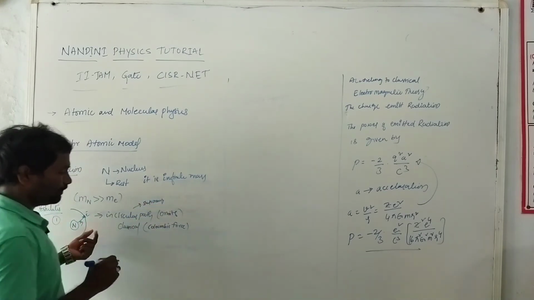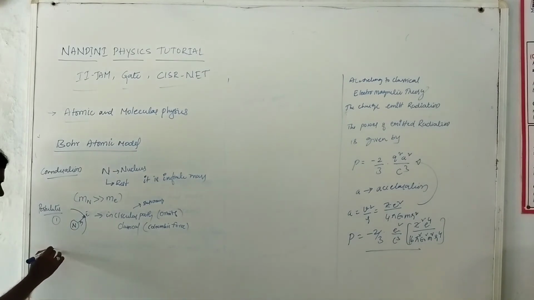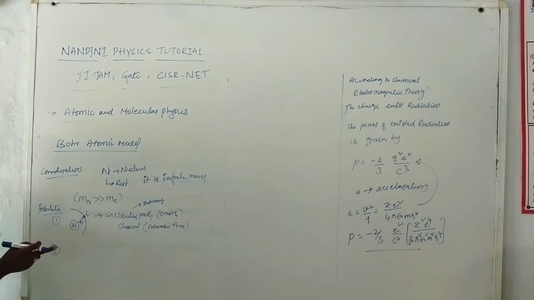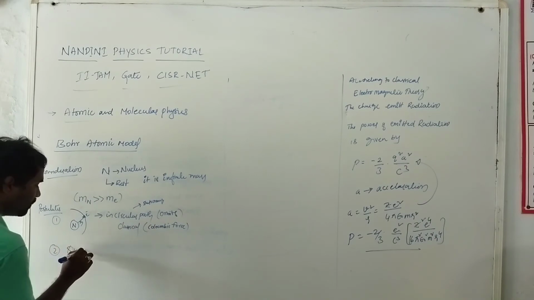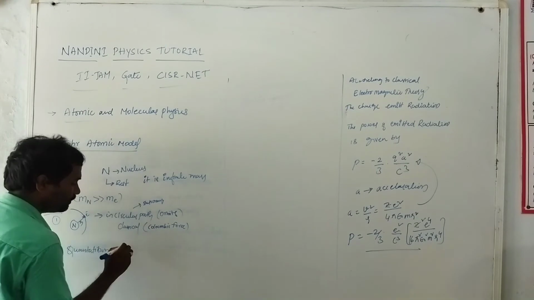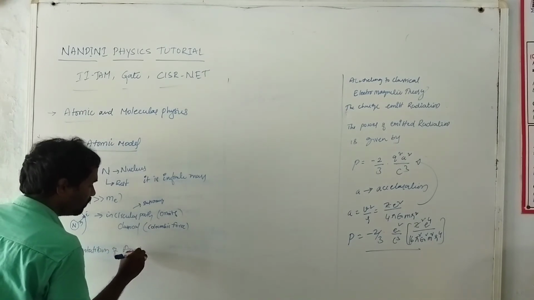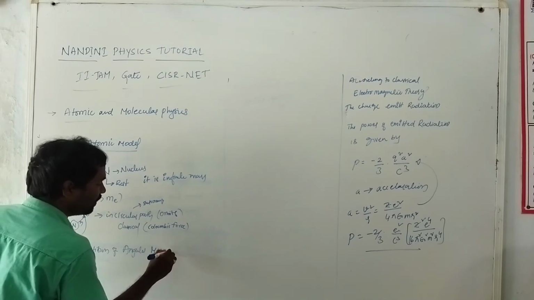The second postulate is quantization of angular momentum, because he explained both classically and quantum mechanically.